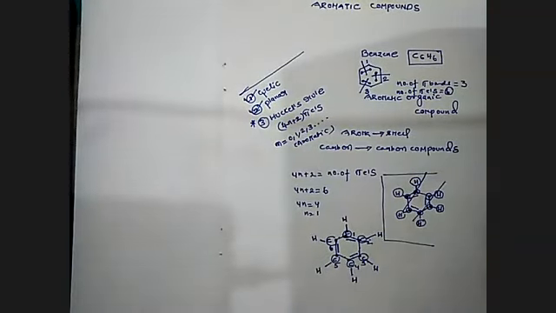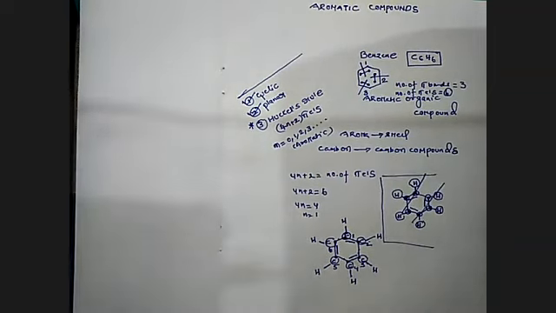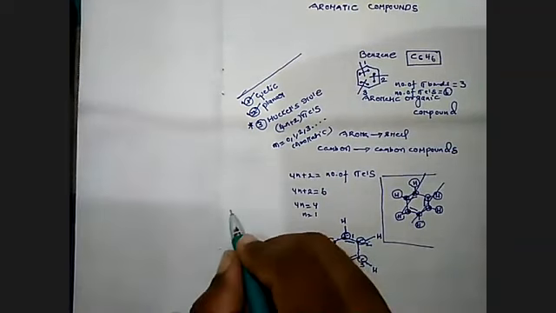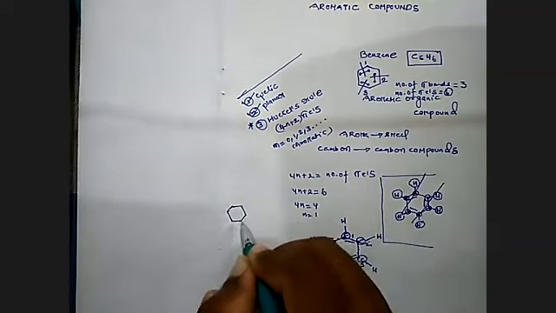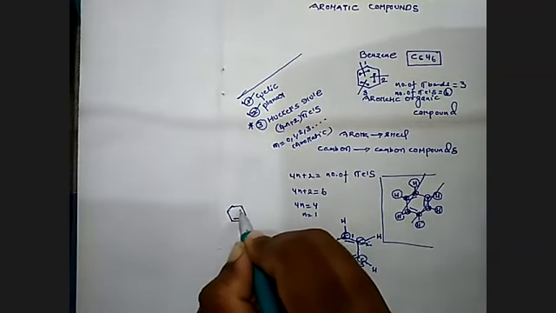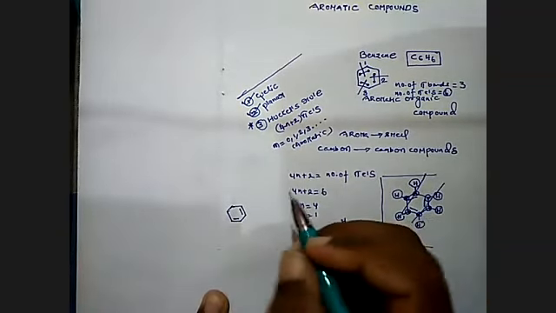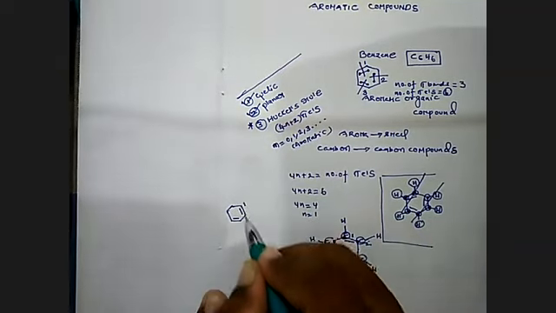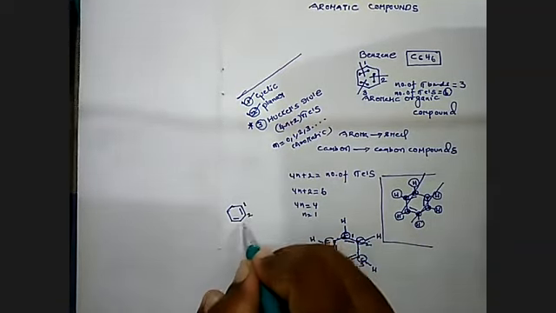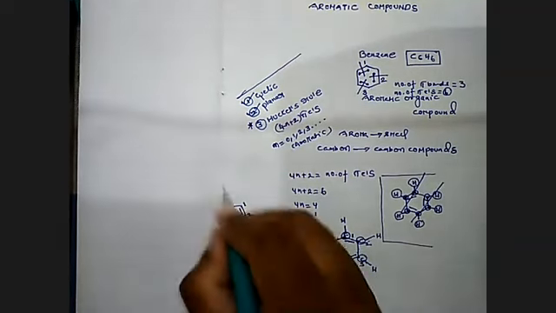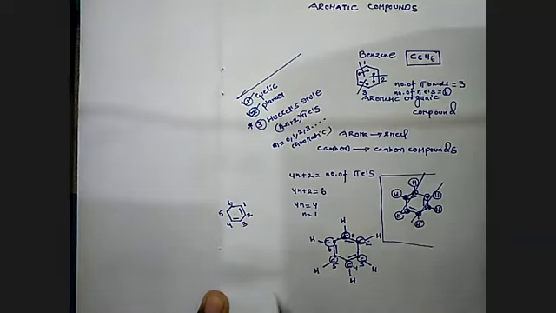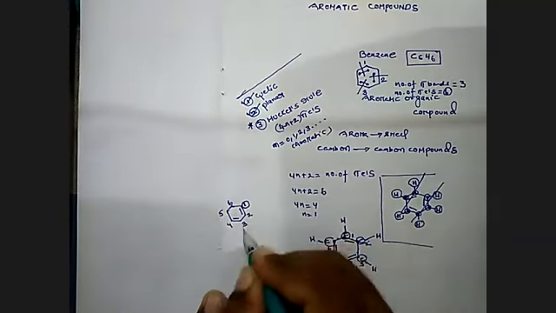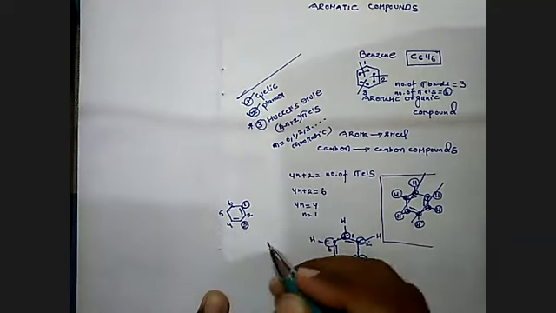Now we will have an example of an anti-aromatic compound. Here I'm taking a cyclohexene or cyclohexadiene. It's not benzene. I'm following the IUPAC norm for the double bond system, numbering 1, 2, 3, 4, 5, 6. A double bond takes place at the first position, and a double bond takes place at the third position.